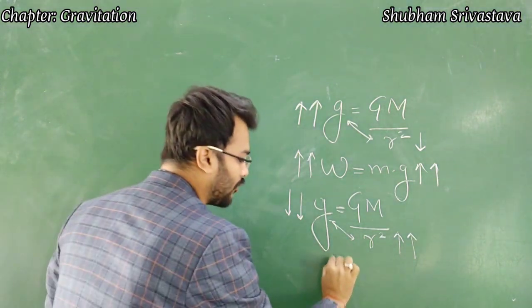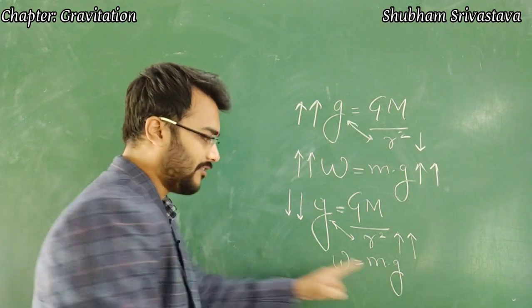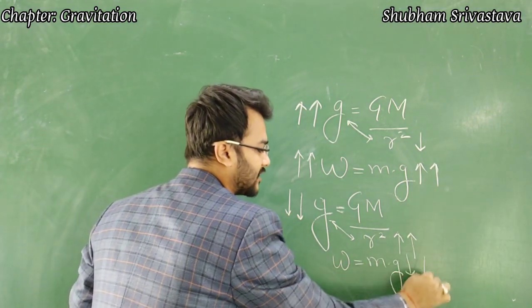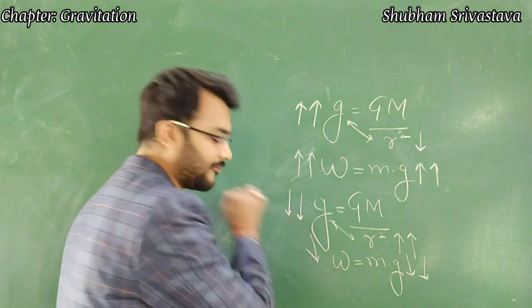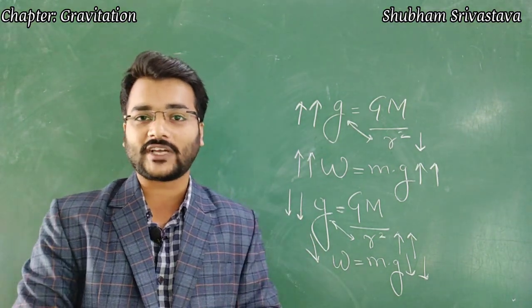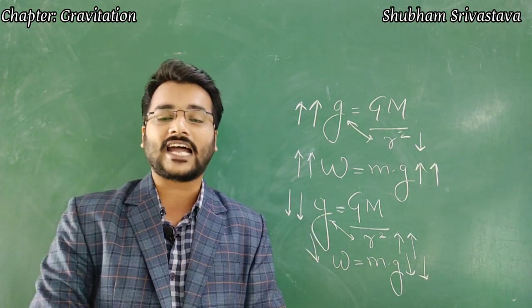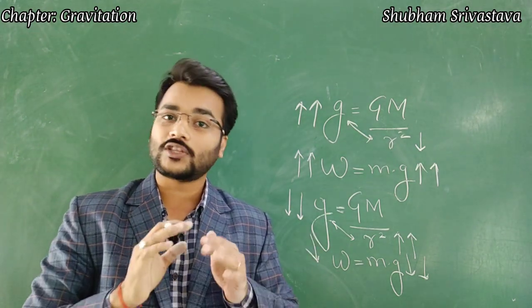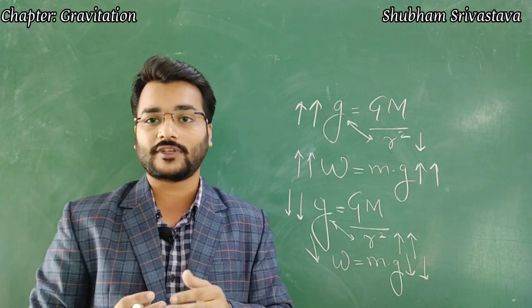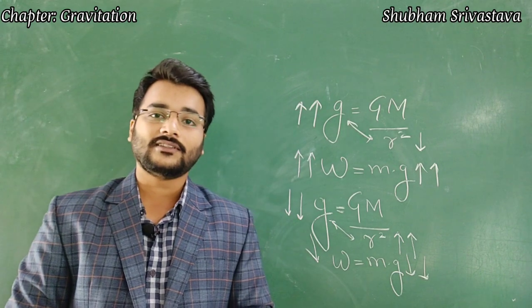Now what is the formula for weight? It is W is equal to m into g. Now if the value of g decreases, the value of weight will also decrease. So this is the inference which we are getting, that the weight of the body slightly decreases at the equators. So this is all about the variation of the value of acceleration due to gravity on earth. And that's all in the gravitation.